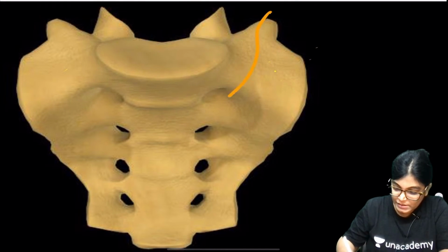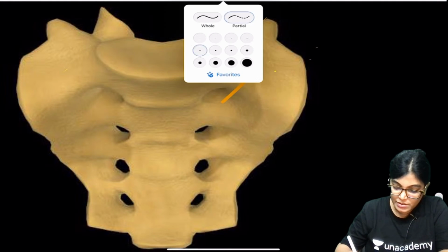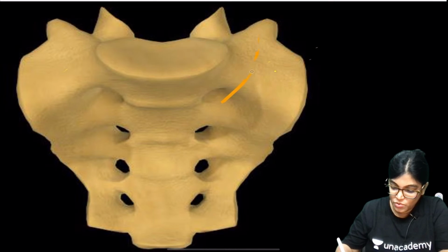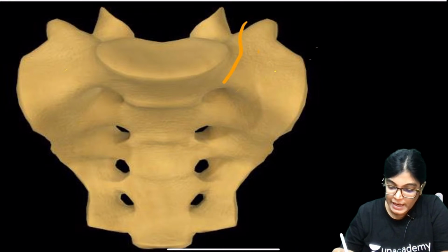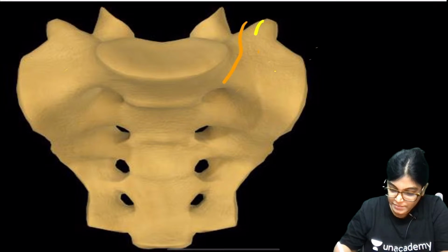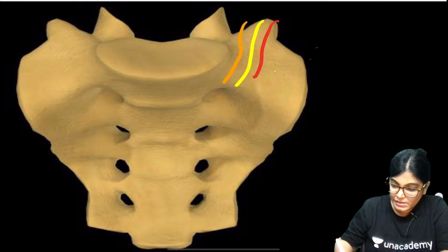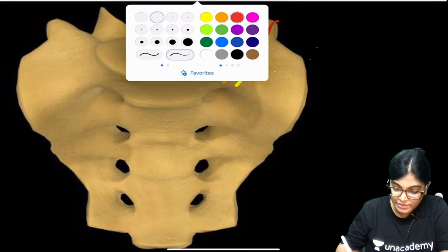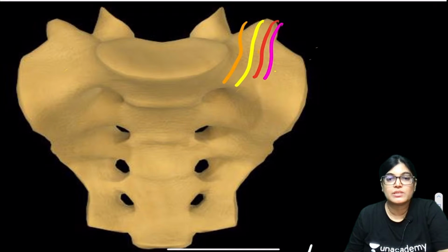Then the lumbosacral trunk is there. Then one artery, then one more nerve. These structures are related.